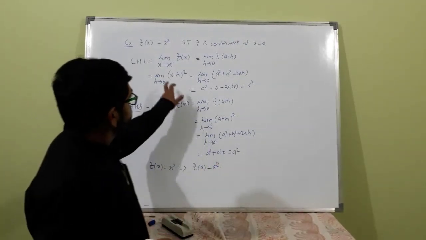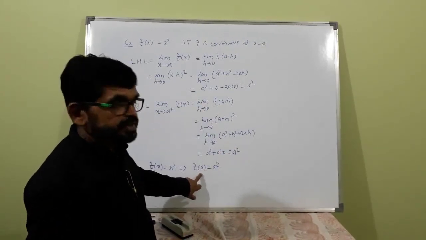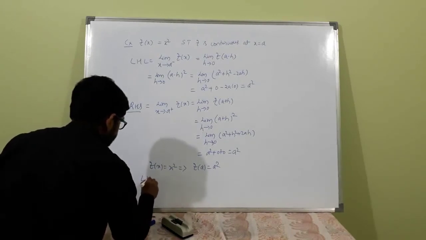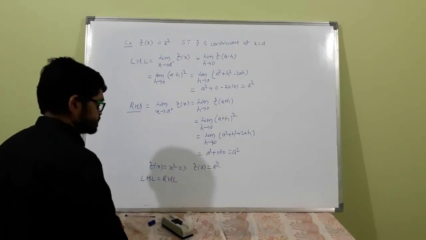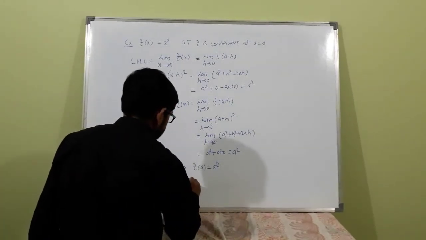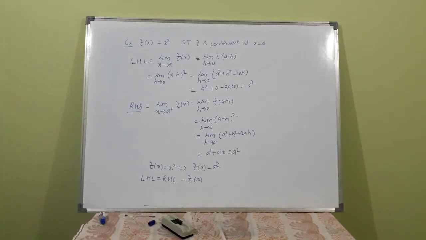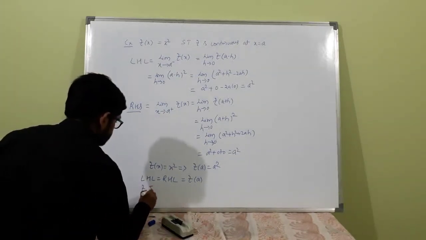See here, left hand limit, right hand limit and functional value at x is equal to a. So, left hand limit is equal to right hand limit, limit exists, is equal to f of a. All are same. Therefore, f is a continuous function. F is continuous.